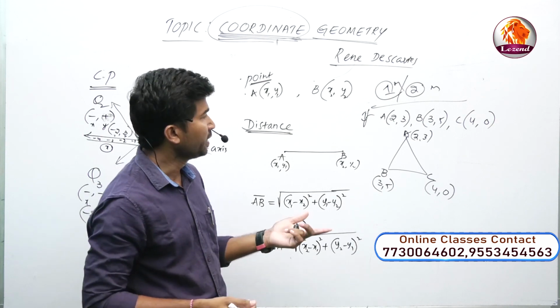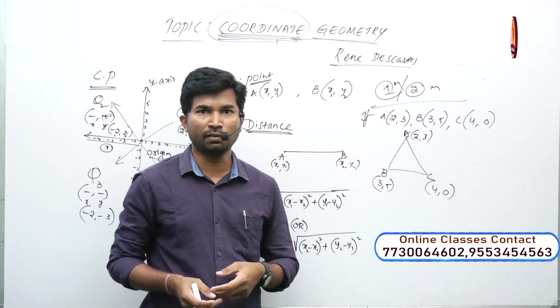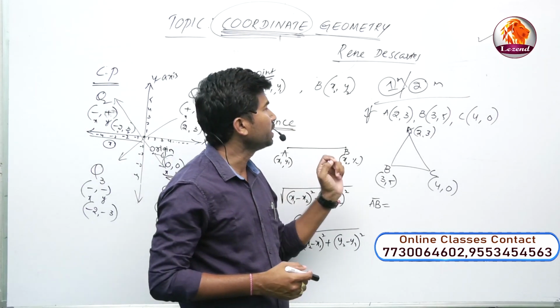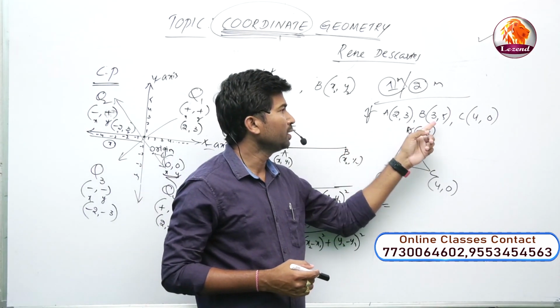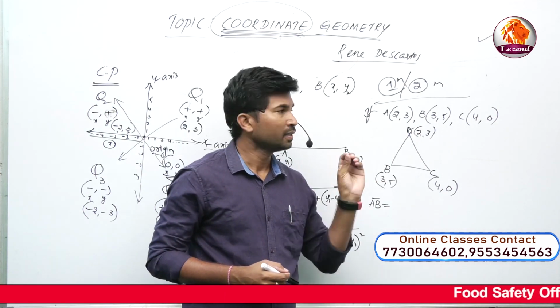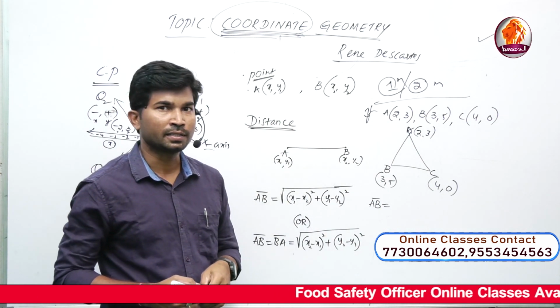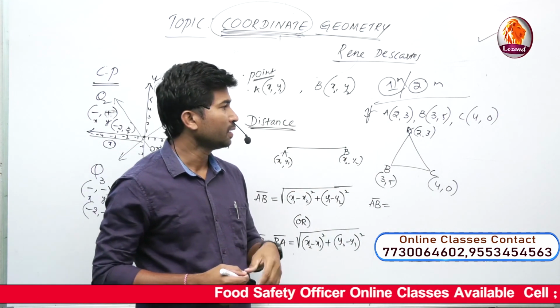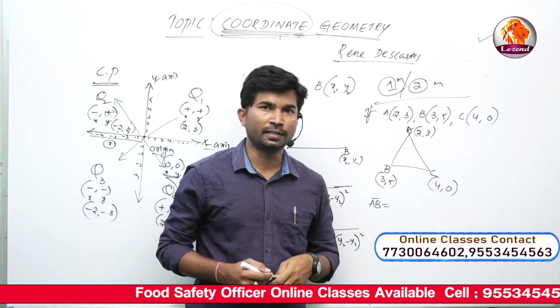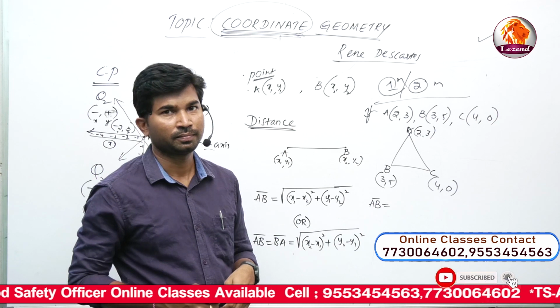How do you know that? If you know all the 3 sides are equal, we know that definitely it is what? If you take the 3 points A, B and C, do they satisfy an equilateral triangle, scalene triangle or isosceles triangle?